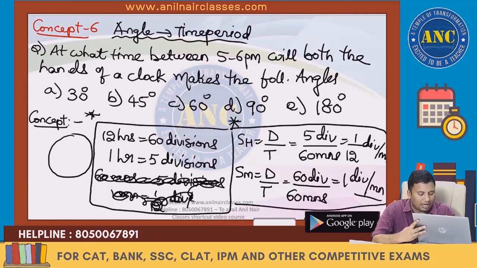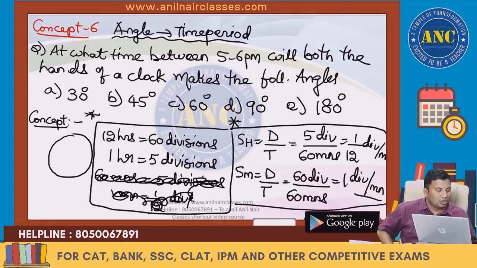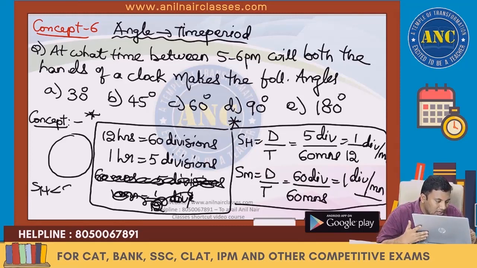Speed of our hand, speed of minute hand. 12 hours is 60 divisions. 1 hour is 5 divisions. Speed is equivalent to distance by time. Time is 60 minutes. In 1 hour it will go 5 divisions. So hour hand is 1 by 12 division per minute and minute hand is 1 division per minute. The first thing which we observed is that speed of our hand is less than speed of minute hand. 1 by 12 is less than 1.